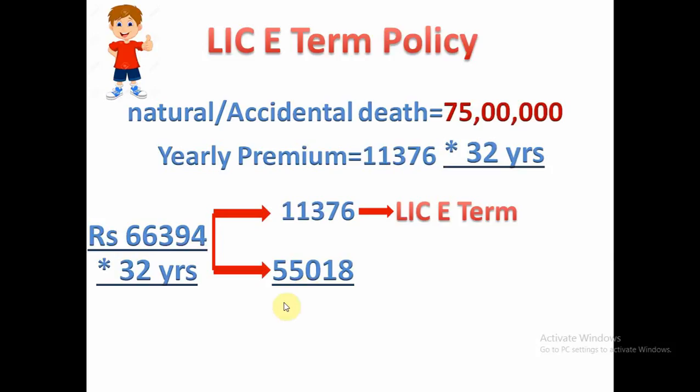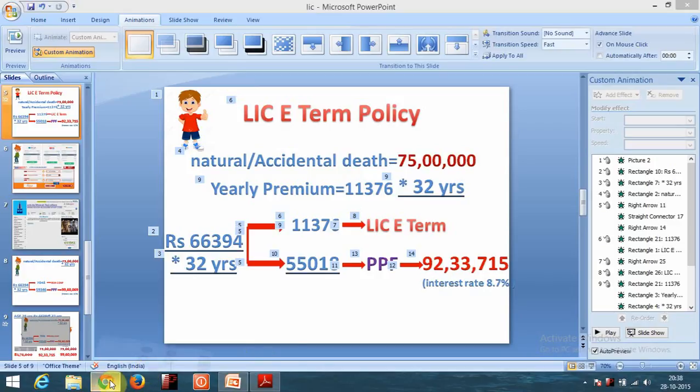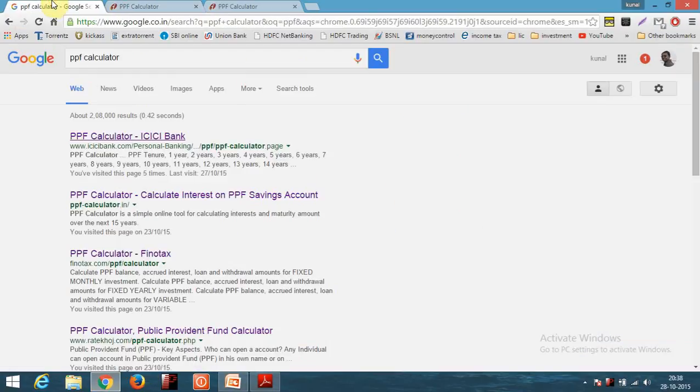But now he is left with rupees 55,000, and he went on searching where he can invest this 55,000 rupees. So he searched for something called a PPF calculator. He decided to invest in PPF. PPF is Public Provident Fund. There are different PPF calculators, you can use any one. So let's go with the ICICI Bank PPF calculator.